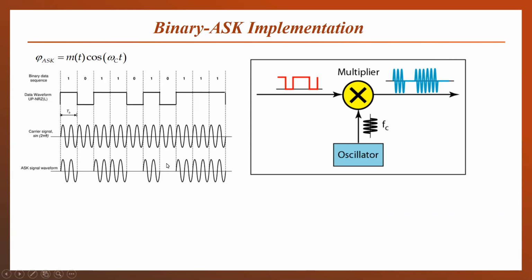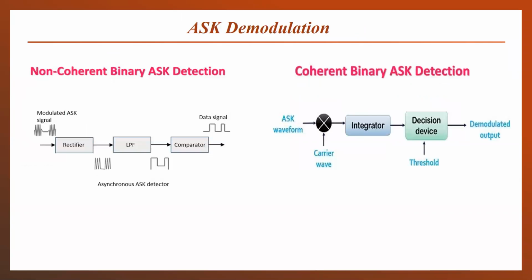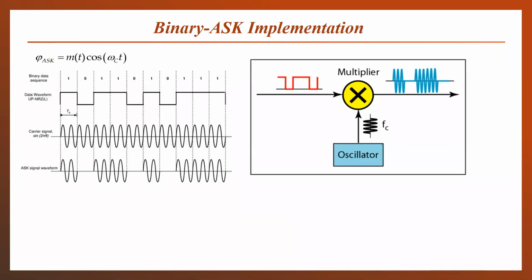First of all, in the diagram you can see this is the binary data sequence, and the second term written here is the data waveform, UPNRZ. UPNRZ means unipolar non-return to zero. That means the 1010 cannot be transmitted directly. This is the logic of our signal, so we have to convert it into electrical signal levels.